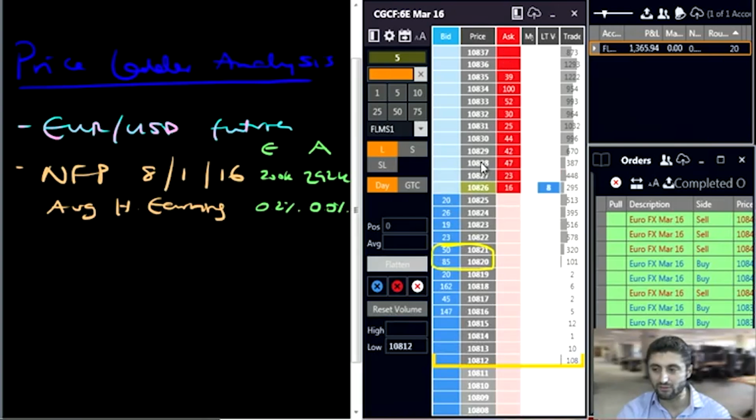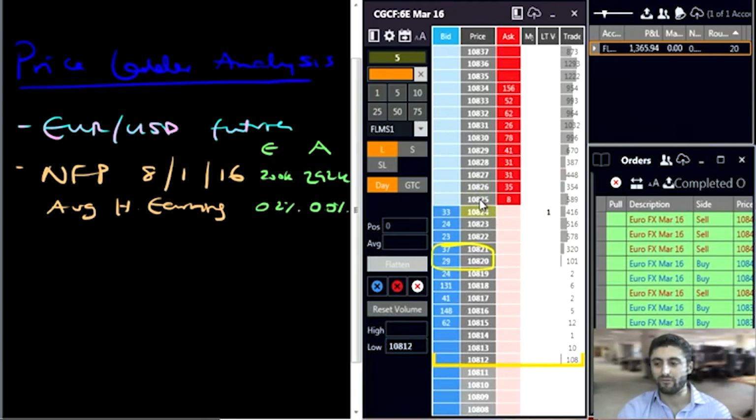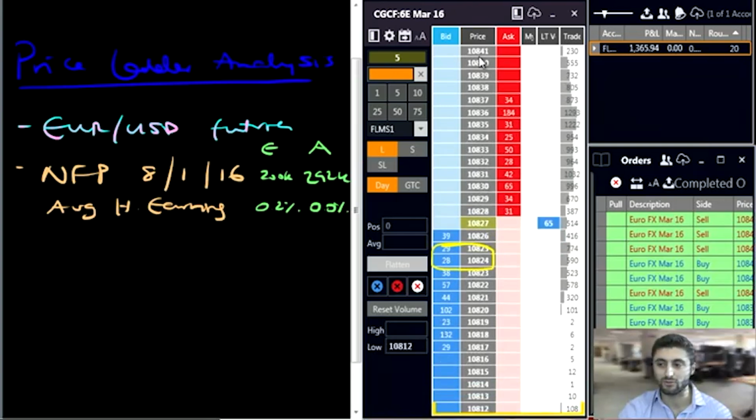Now notice, if we get through these 28s, 29s, there's probably quite a few very weak shorts in the market between 20s and 28s that might need to cover, and possibly take us back up to our previous resistance at 40. So I'm going to keep an eye on this.